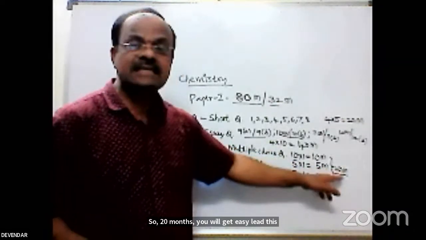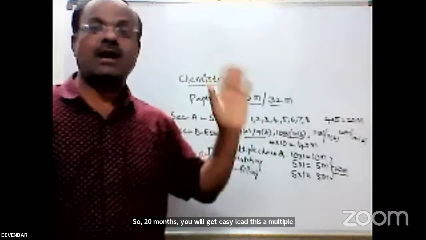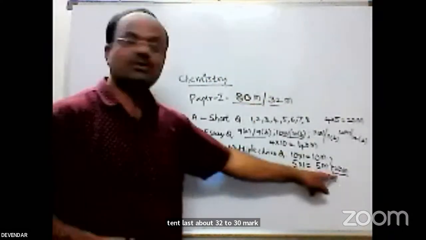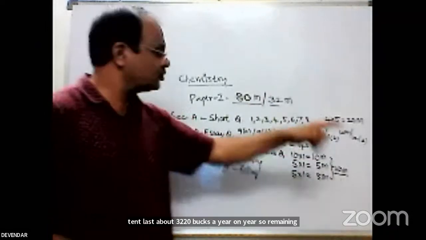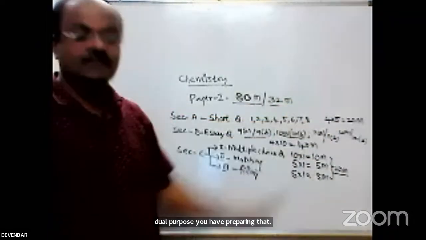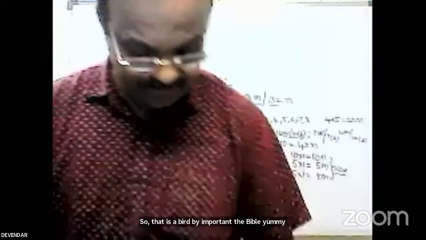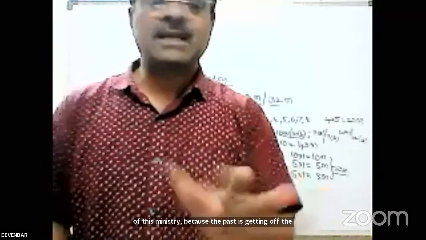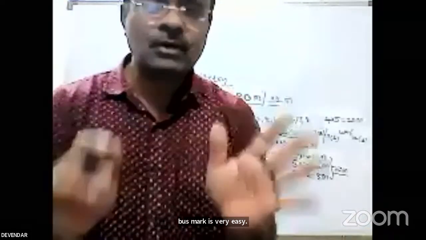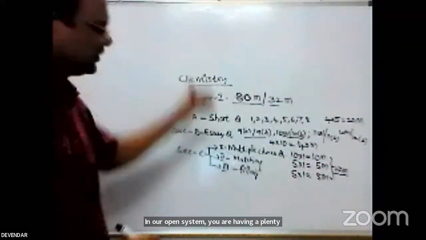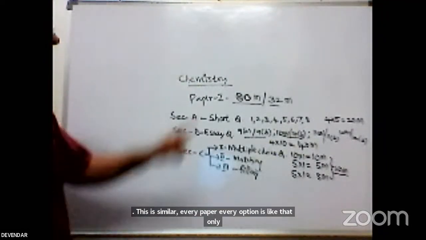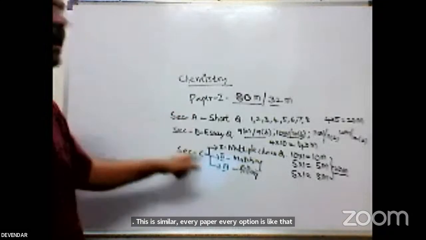This is the multiple choice section, section C, and the pass mark is 32, with 20 marks here only. So the remaining 12 is what we are preparing for. The reason I am saying this is that getting the pass mark is very easy in our open system. You have plenty of choices. Every paper, every option is like that only, the same manner will be there. You have to attempt that.